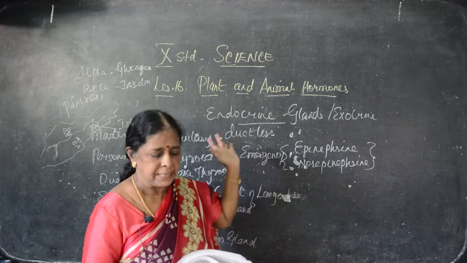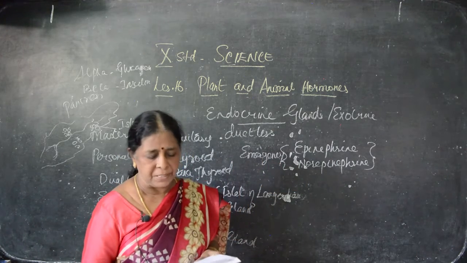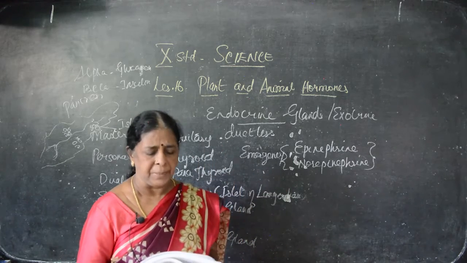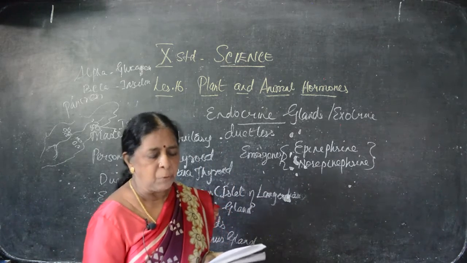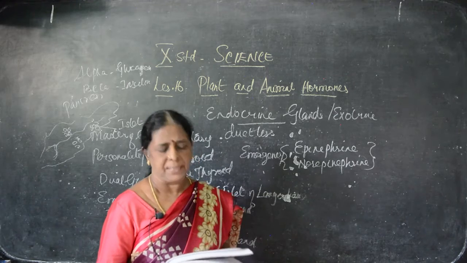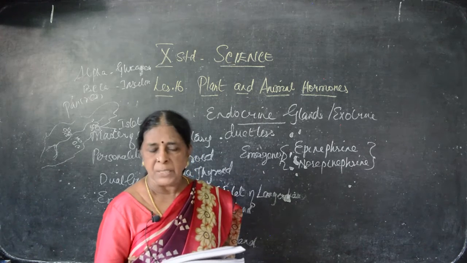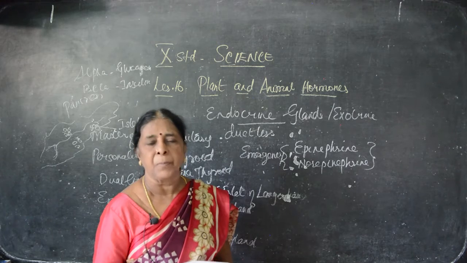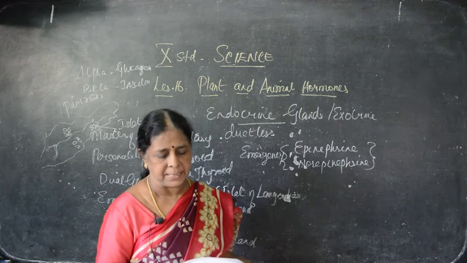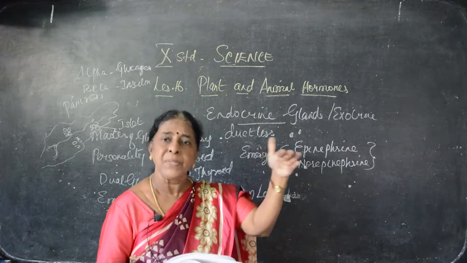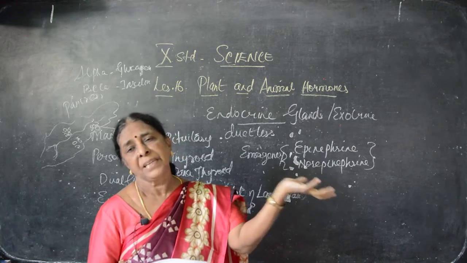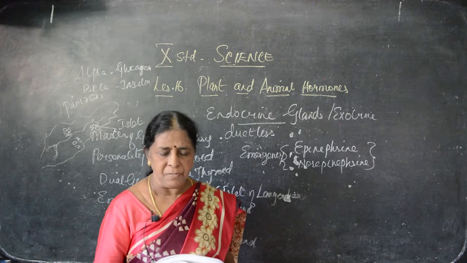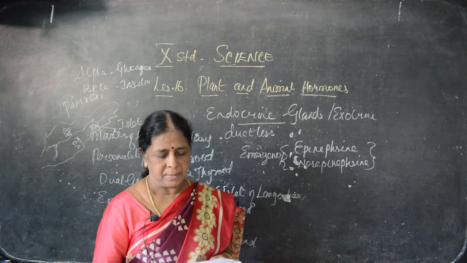The male hormone is testosterone. At least you have to learn two functions, which you can keep in memory. Testosterone influences the process of spermatogenesis. It stimulates protein synthesis and controls muscular growth. It is responsible for the development of secondary sex characters. Till 11 years we have one kind of structure. After 11 years we get another kind of structure, both male and female. This is because of secondary characters.